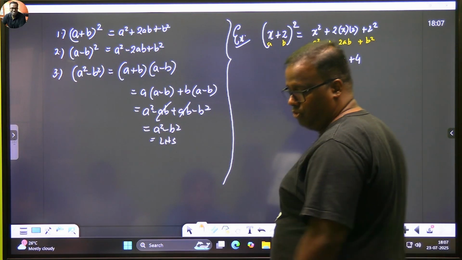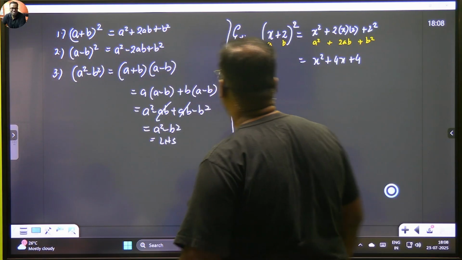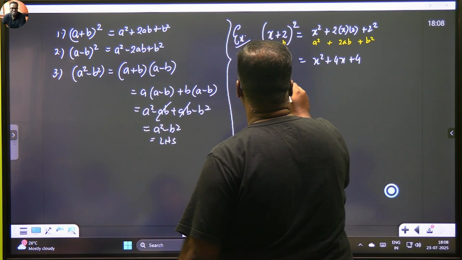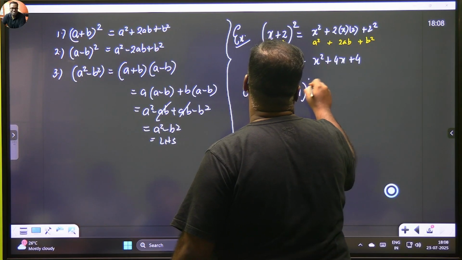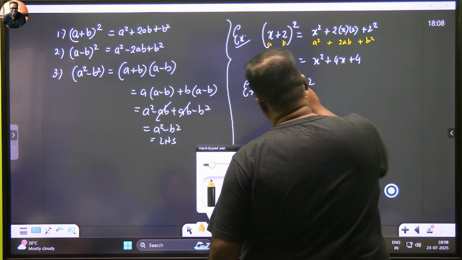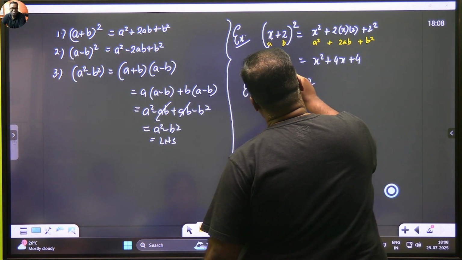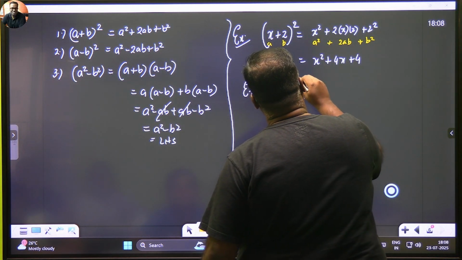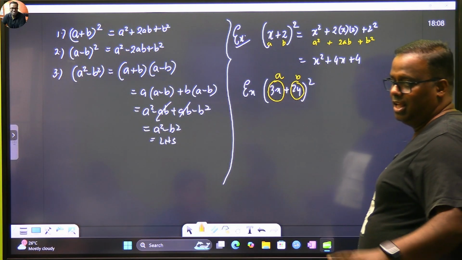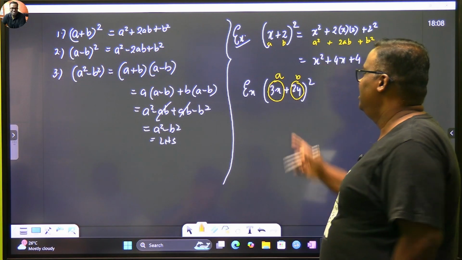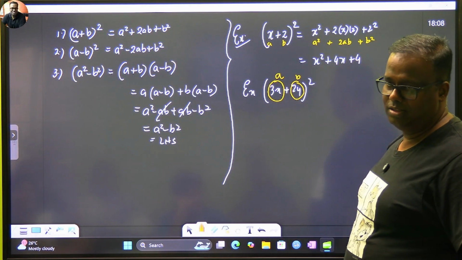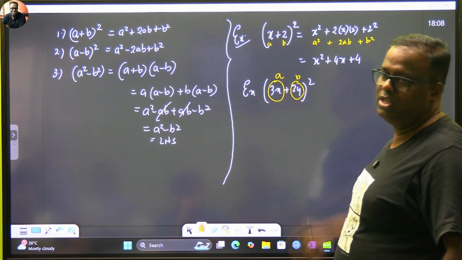But let us take a different problem, which is in our book, which is let's say 3x plus 2y whole square. Now what children get confused here sometimes is the entire 3x is my A and the entire 2y is my B. Please don't forget this. Some people will write 3x square. The entire this term is your A and the entire 2y is your B.